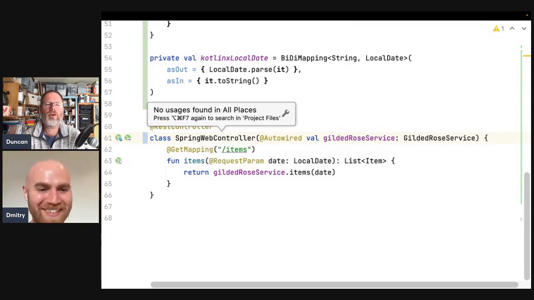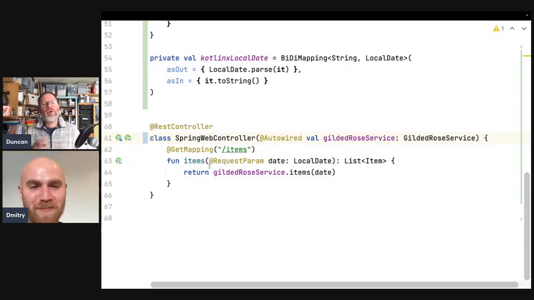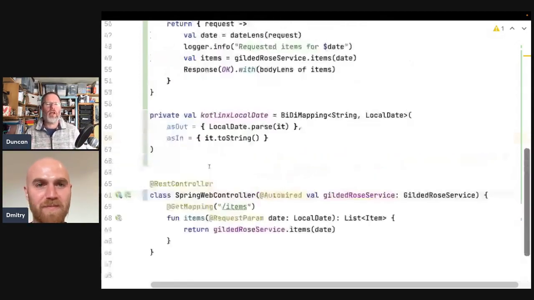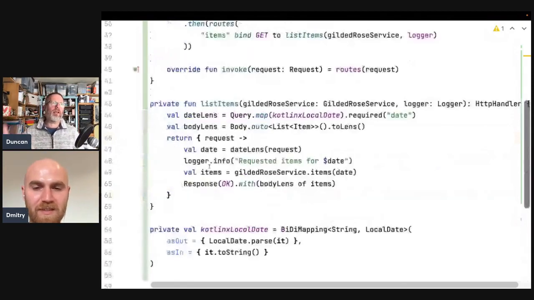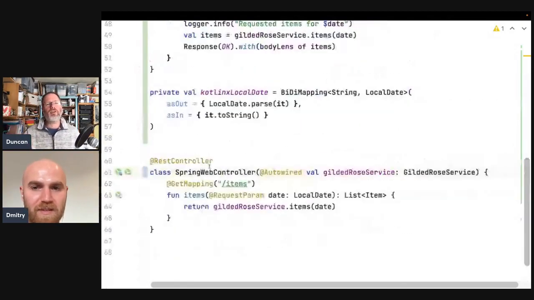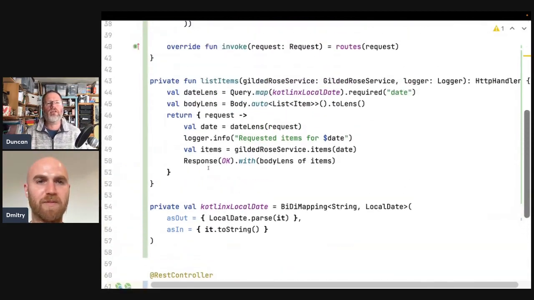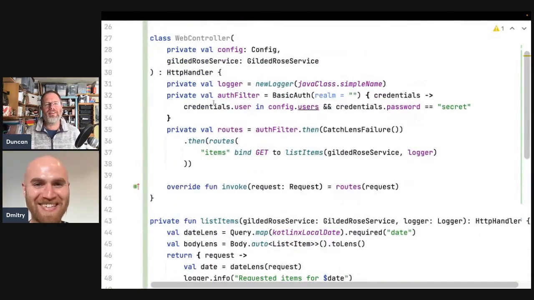So broken. I mean, Spring is a language on top of the language, isn't it? It requires a plugin in order to get the compiler working. Like all these things, like Lombok, for example. IntelliJ only understood Lombok because there were IntelliJ plugins for Lombok that made it understand it, because it was a language on top of Java, and Spring is a language on top of Kotlin or Java. Nearly a language. So this code.